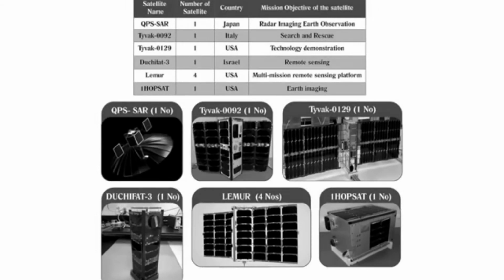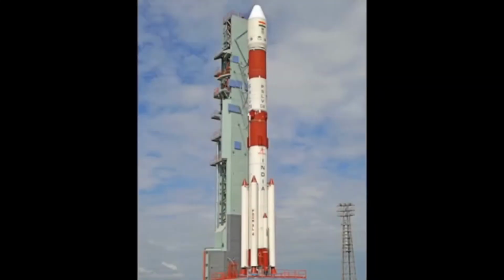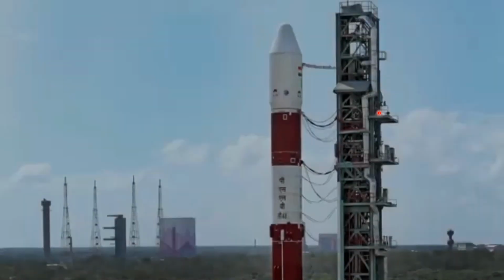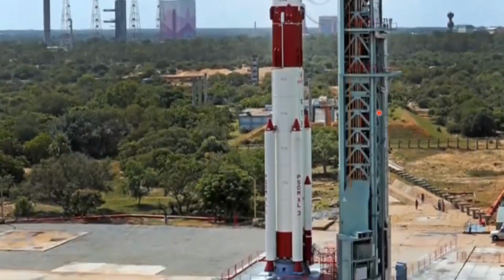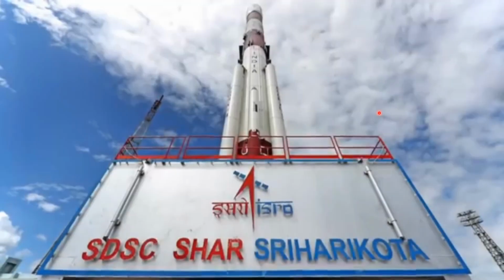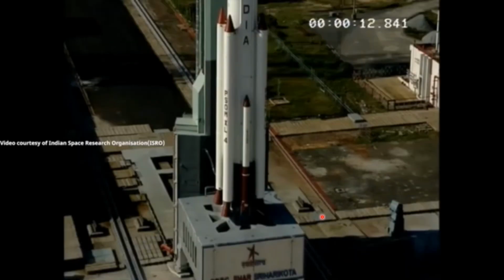See children, for different purposes we use these types of satellites in space. Here you observe, this is one satellite, not a satellite, this is a launching vehicle. This is our Shar, Sriharikota, located in Nellore district.